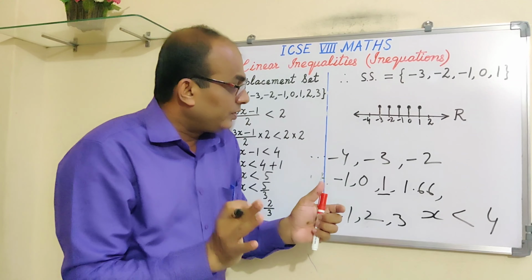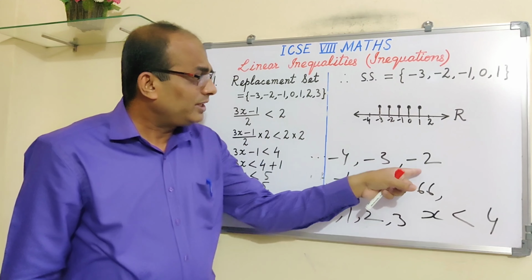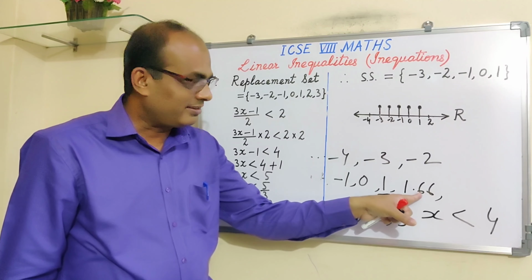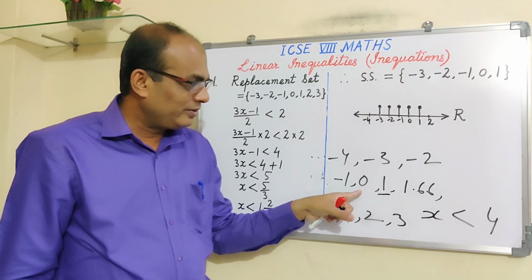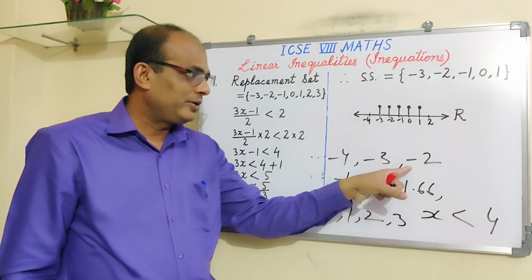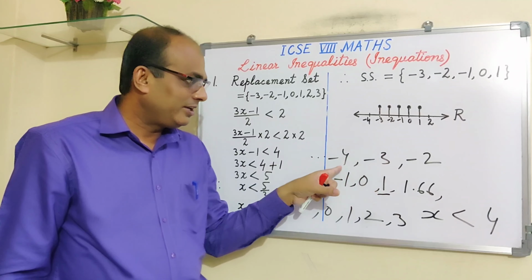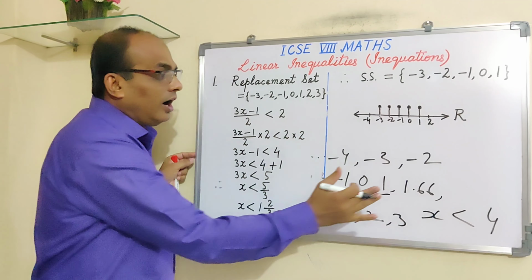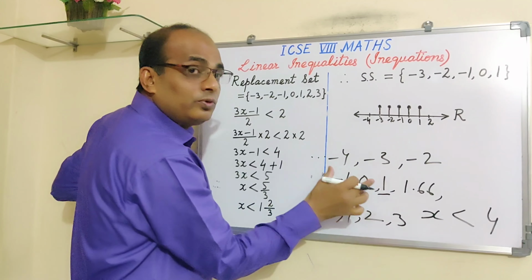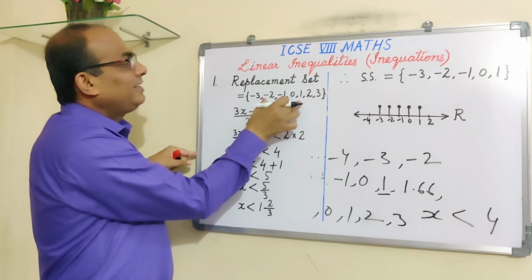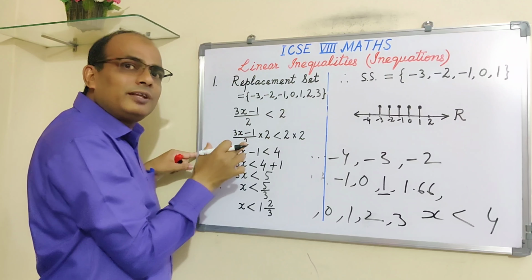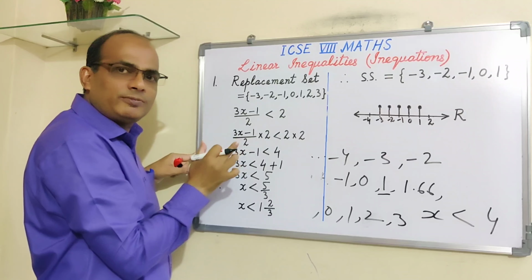All these numbers are less than 1.6. There are many numbers, so out of these numbers, we will choose only those which are there in this set. That is why we call this a replacement set. That's the definition of a replacement set.